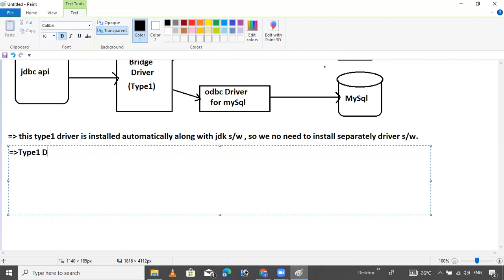Type 1 driver points. The Type 1 driver is database independent. It means the Type 1 driver is for connecting with any database.